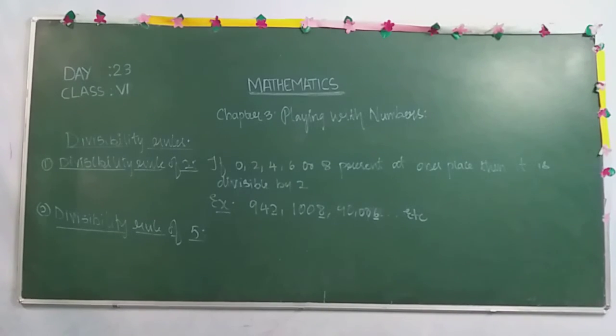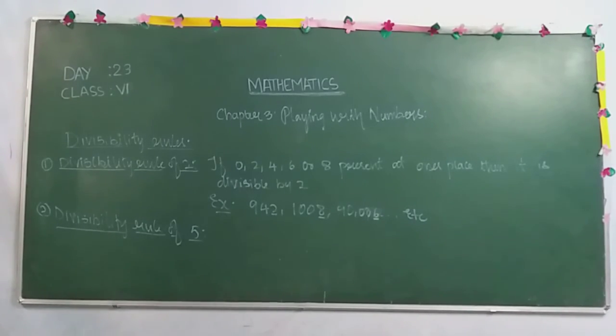Here also we need to check at ones place only. Two things we need to keep in our mind: first, we need to focus on the ones place, and secondly, we have to focus on what digits are present at the ones place. For the divisibility rule of 5, the digits should be 0 or 5.